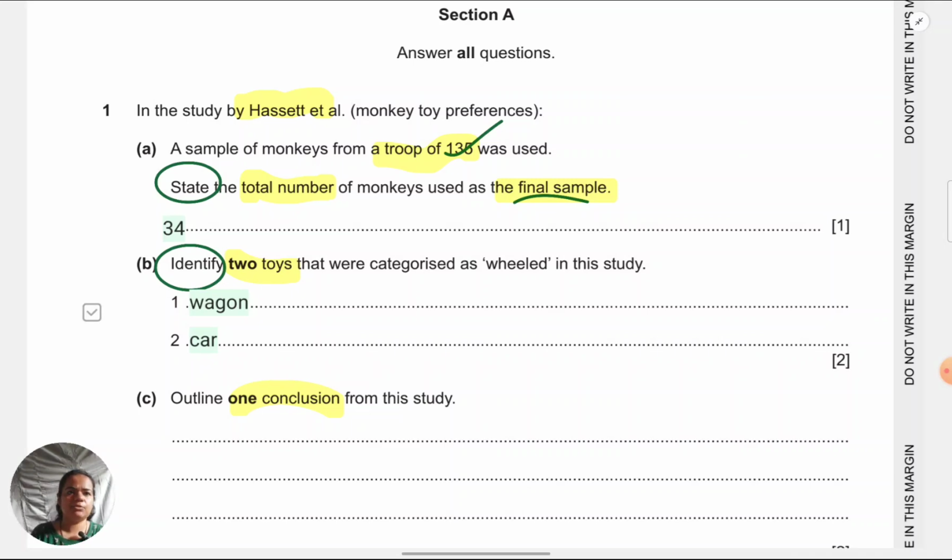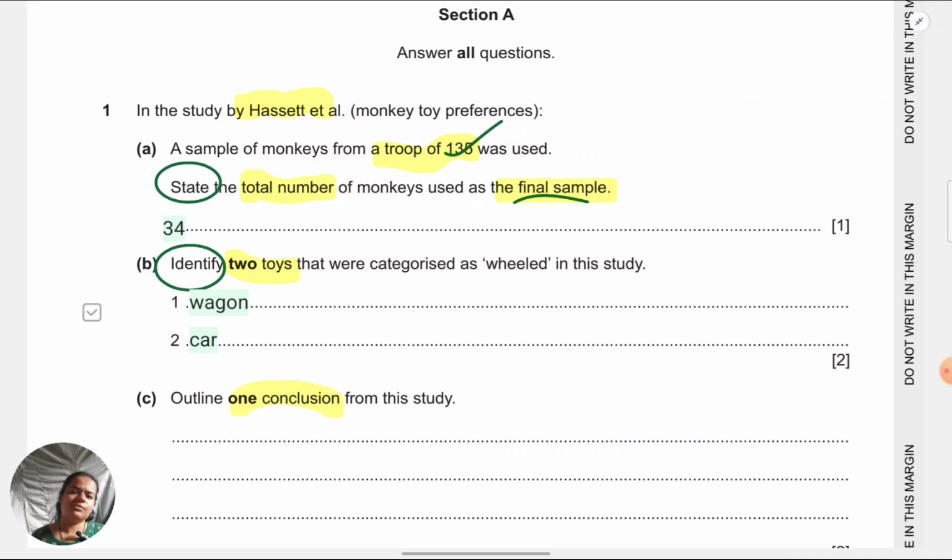As far as Hassett et al. is concerned, if you write the conclusion as, suppose, 79% of the male monkeys played with wheel toys, that is a finding. That's very specific to the study and it's a numerical result. That does not count as a conclusion. The researchers wanted to prove that differential toy preferences across the sexes are because of different dominant hormones in the body. That is what they were able to establish, at least to the extent of male monkeys. So the conclusion is, at least in male monkeys, toy preferences are because of their hormones.